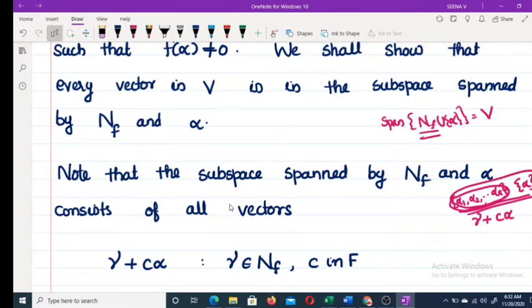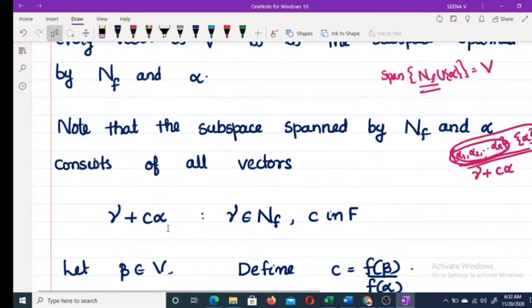Therefore, the elements of the subspace spanned by N_f and alpha consist of all vectors of the form gamma plus C alpha, where gamma belongs to N_f and C belongs to F.